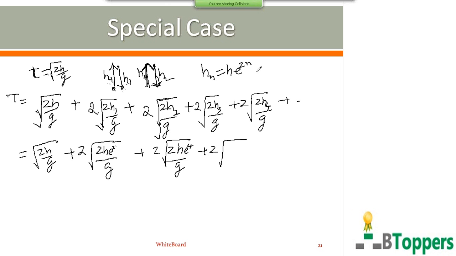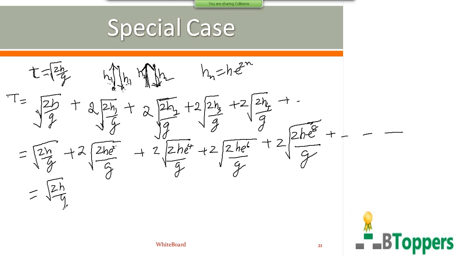To find h3, you have to put n equal to 3 here: h into e power 2 into 3, or h into e power 6. To find h4, you have to put n equal to 4. 2n becomes 2 into 4, 8, and so on.